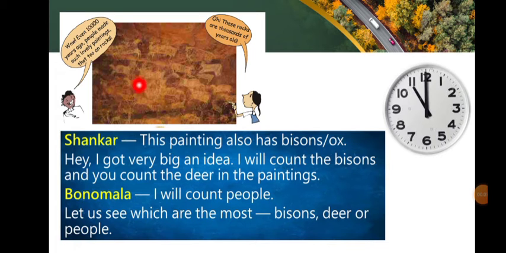After seeing one cave painting, Shankar said, Wow, even 10,000 years ago, people made such lovely paintings, that too on rocks. And Bonamala answered, Oh, these rocks are thousands of years old. Then Shankar said, This painting also has bisons or ox. Hey, I got a very big idea. I will count the bisons and you count the deer in the paintings. Bonamala said, I'll count people. Let us see which are the most, bisons, deer or people.